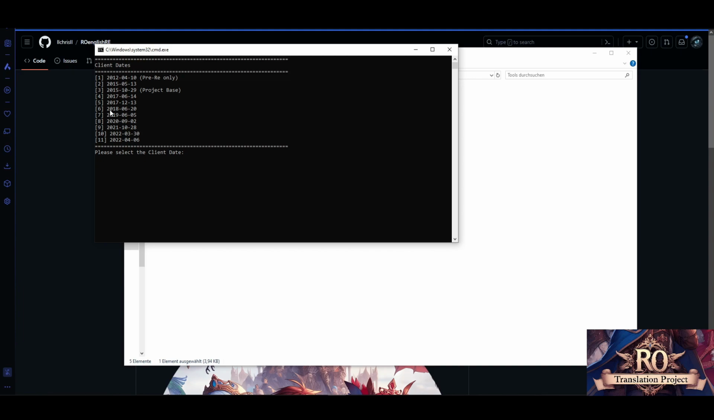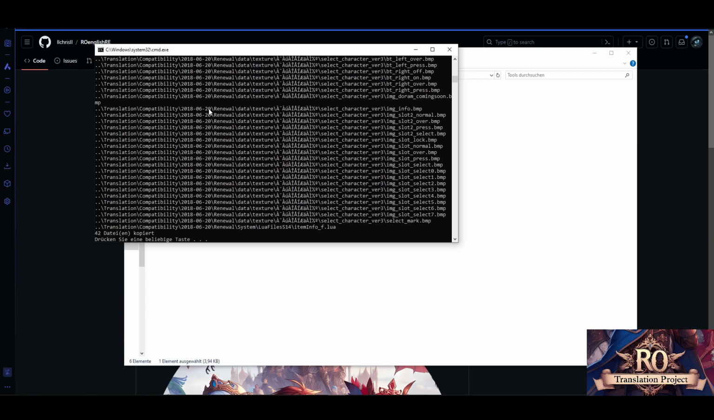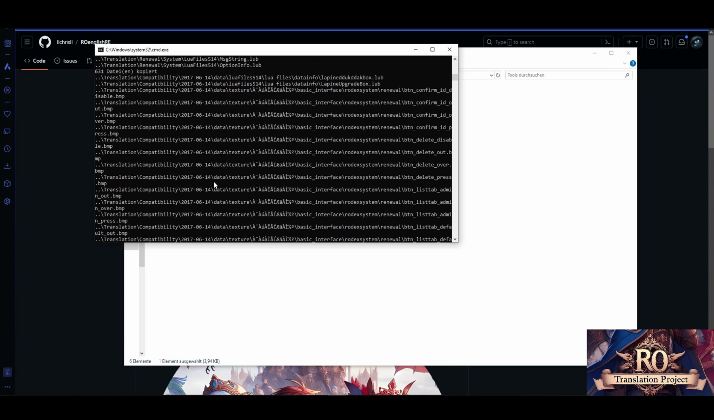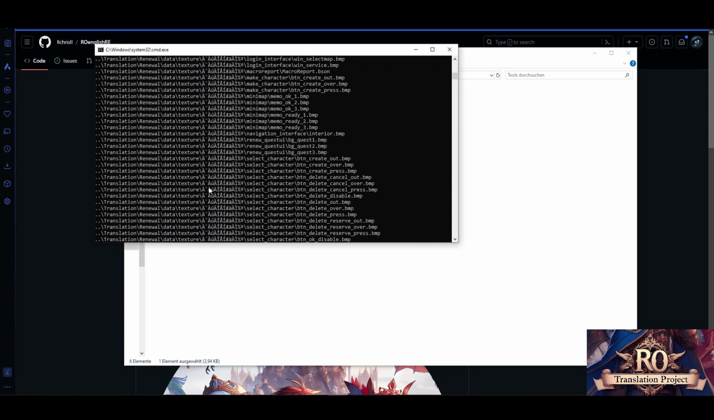And if I want to make a 2018 6 20th client, I put the 6 and hit enter. Then there's a confirmation message, proceed yes or no, and it copies all files required for this client and the base files. You can even check what it copied and if everything was copied.